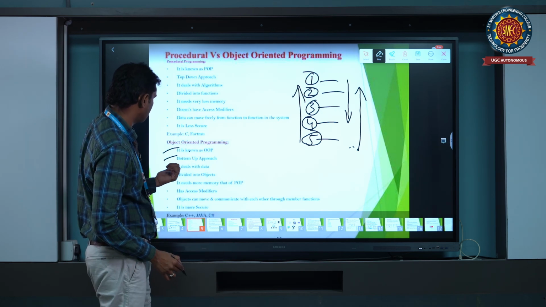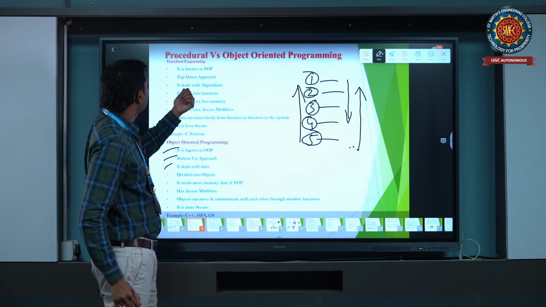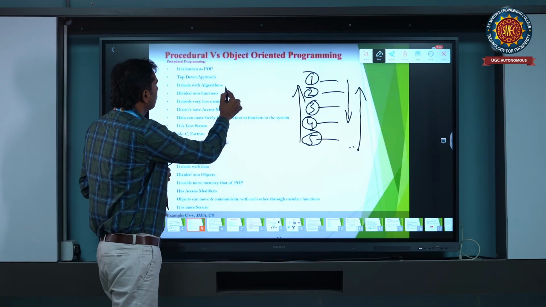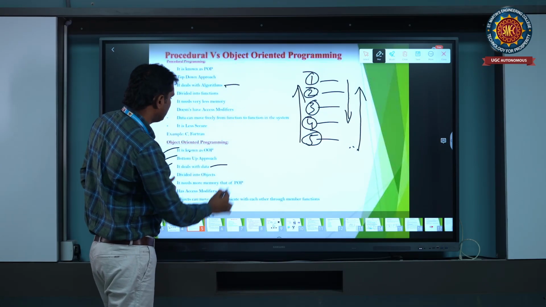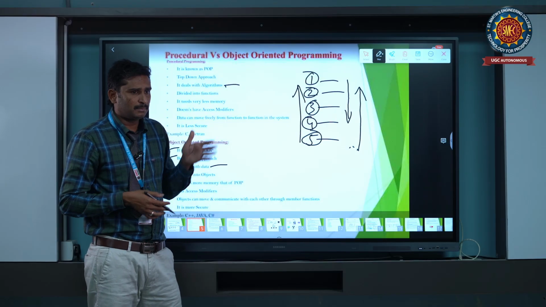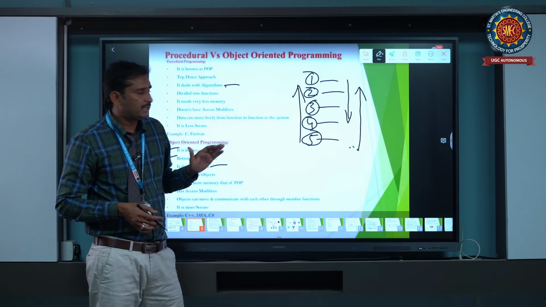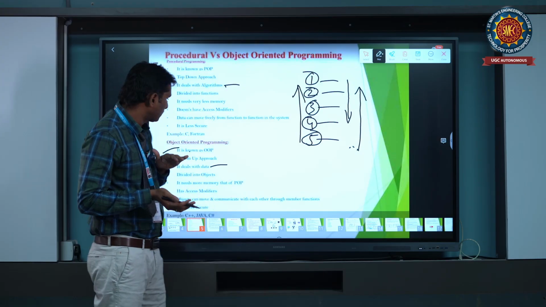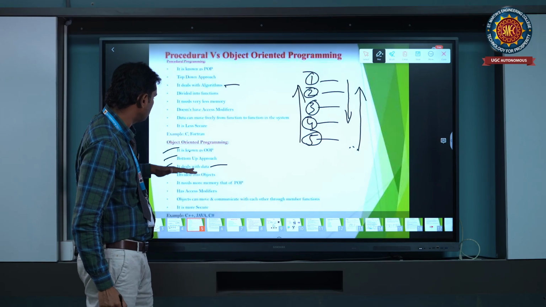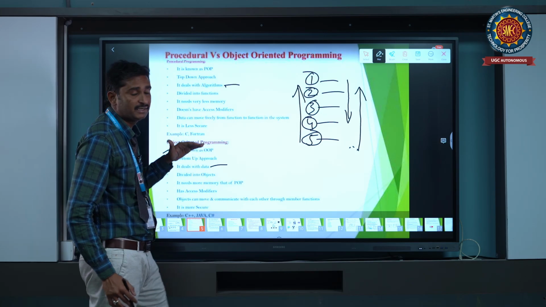It deals with the data. The procedural language deals only with the algorithm, where the developer writes the code blindly and it follows the algorithm. But the object oriented programming language deals with the data.